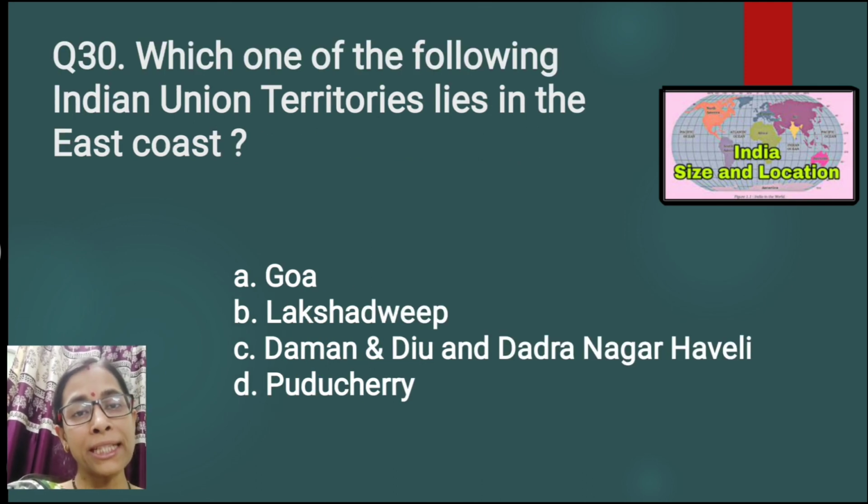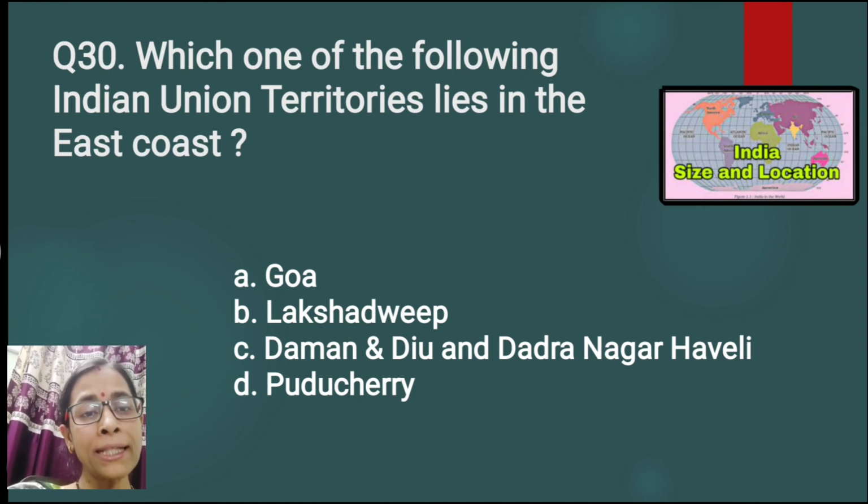Question number 30, the last question. Which one of the following Indian Union territories lies on the east coast? Goa, Lakshadweep, Daman and Diu and Dadra Nagar Haveli, Puducherry. Which one lies on the east coast? Option number D is the correct answer, Puducherry, whereas options A, B and C lie on the west coast.